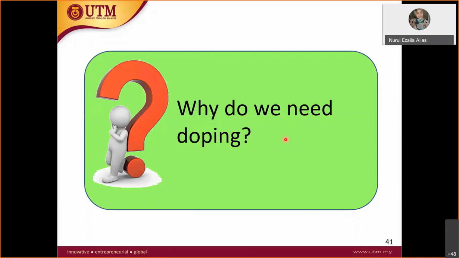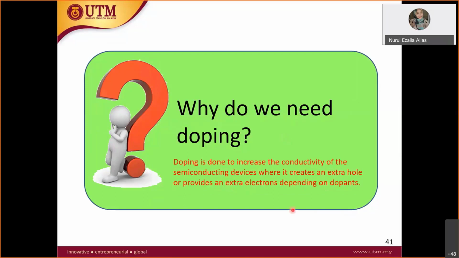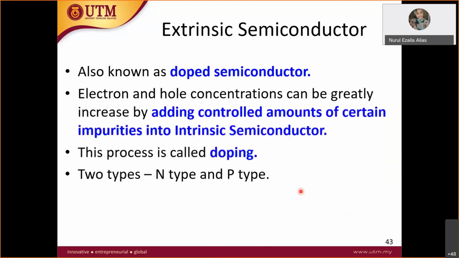Where we can produce a lot of extra free electrons and also extra free holes. So this is doping. Doping is done to increase the conductivity of semiconducting devices, where it creates an extra hole or provides an extra electron depending on the dopant. Extrinsic semiconductor is also known as a doped semiconductor. Electron and hole concentrations can be greatly increased by adding controlled amounts of certain impurities to the intrinsic semiconductor, and this is what we call doping.